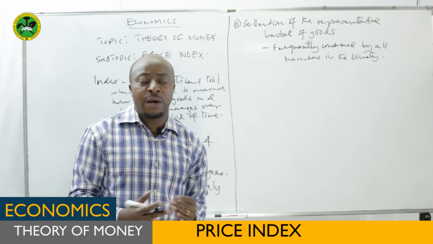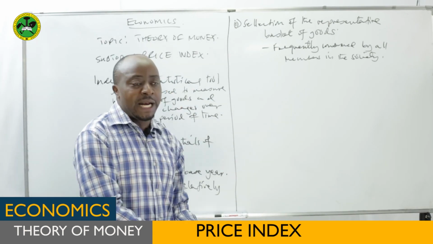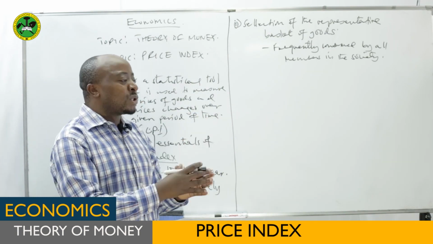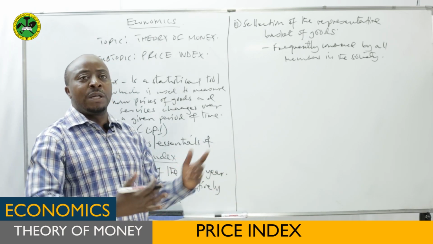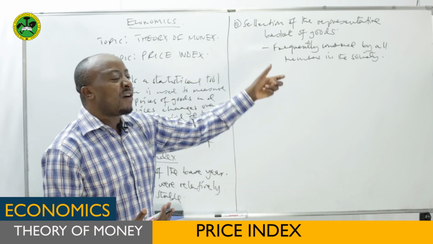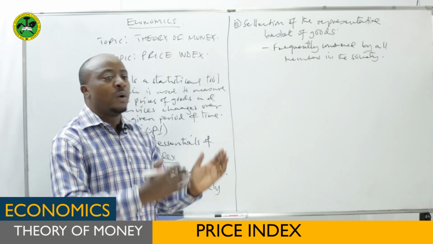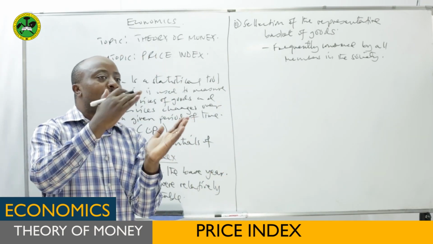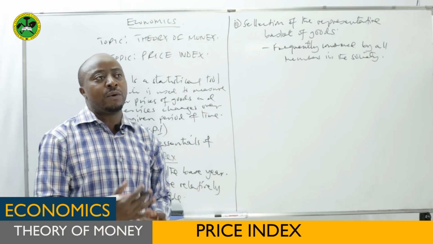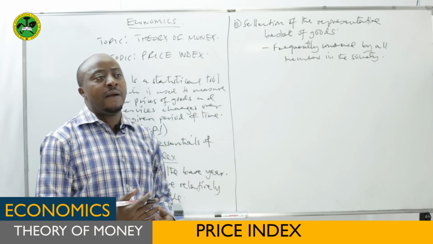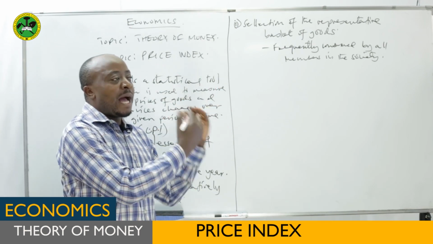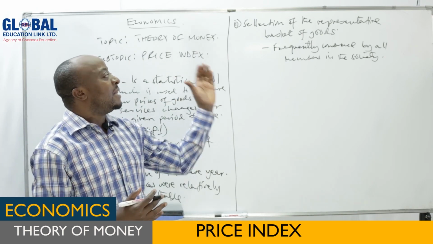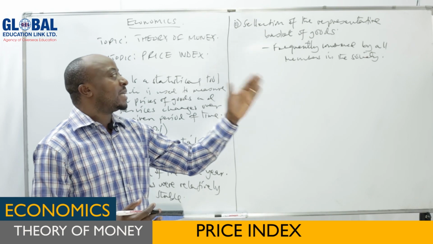We have those common goods which, whether they are low income earners, they use, but also high income earners, they use. If you choose some goods, you can find they are only used by a certain class of people, where other people don't use them. So it will not be a good measure of the condition of life of the people in the society, because the society is divided into low income earners, medium income earners, and high income earners. So we choose those goods which all these groups of people consume. For example, we have foodstuffs which the low income earners use, the high income earners use, and the medium income earners also use. So we choose those goods which are consumed frequently by all members in the society.